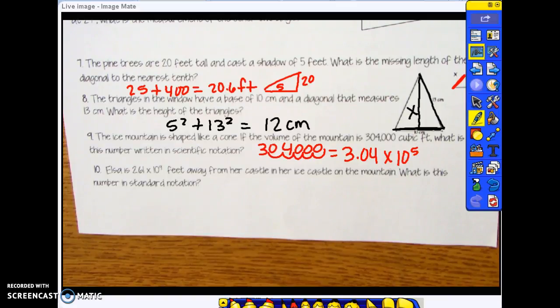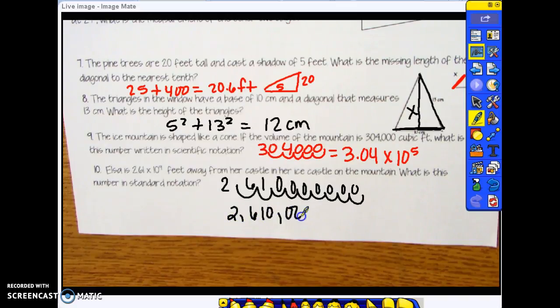That is scientific notation. For number 10, Elsa is 2.61 times 10 to the 9th power feet away from her ice castle on the mountain. What is the number in standard notation? We are doing the opposite of what we just did. If we have 2.61 times 10 to the 9th power, that means we have to move to the right 9 places. That's 1, 2, 3, 4, 5, 6, 7, 8, 9. So your answer should be 2,610,000,000 feet.